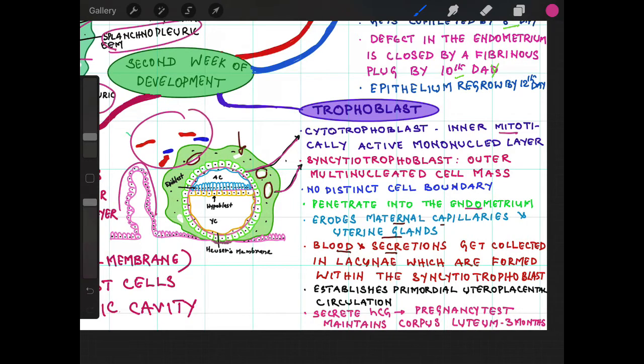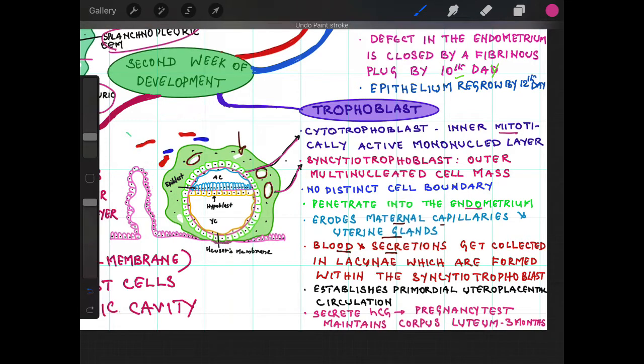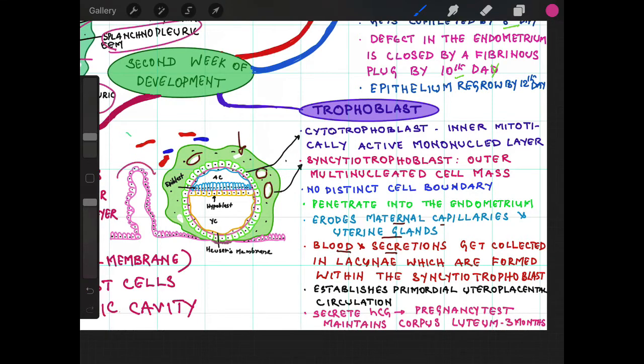There will be spaces forming within the syncytial trophoblast. When the syncytial trophoblast erodes the glands and the capillaries, the blood and the secretions will be flowing into these spaces and filling these spaces, and this process establishes the primordial uteroplacental circulation. This provides nutrition to the developing embryo.